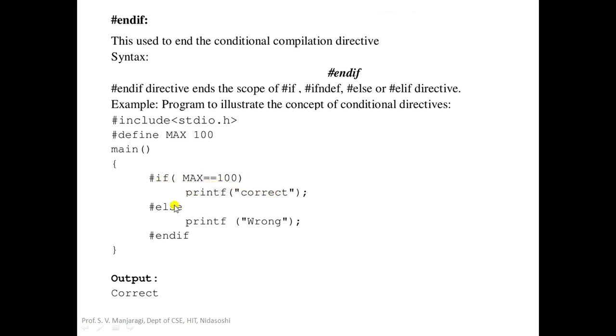If MAX is not equal to 100, it will go to the #else directive. Then it will execute this printf where it prints "wrong". This is #endif. So in this particular program, MAX is 100, so MAX is replaced with 100. Then this condition becomes true, and the printf is executed, printing the output as correct. If you define MAX as, suppose, 200, then 200 will be placed here in place of MAX. So this condition is false. Then it will go to else and execute printf to print the output as wrong.